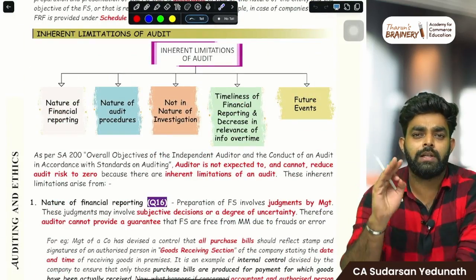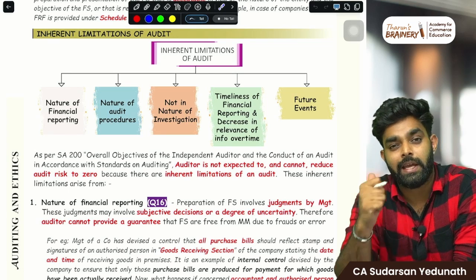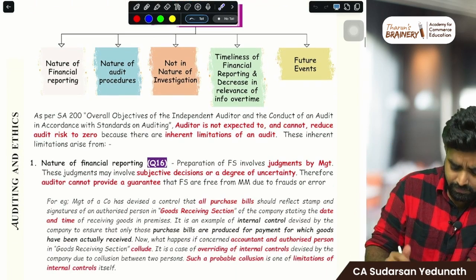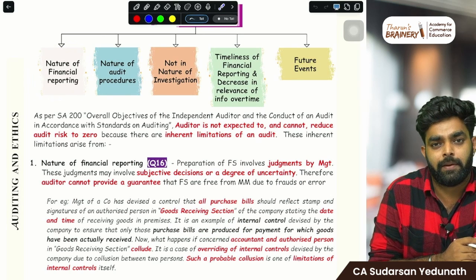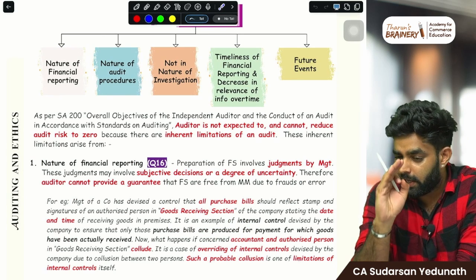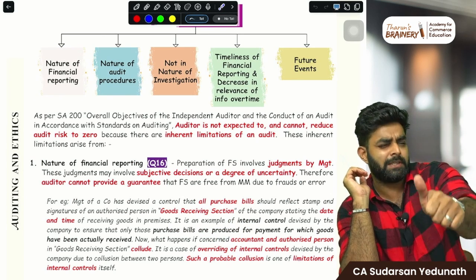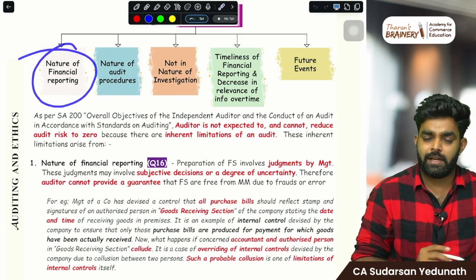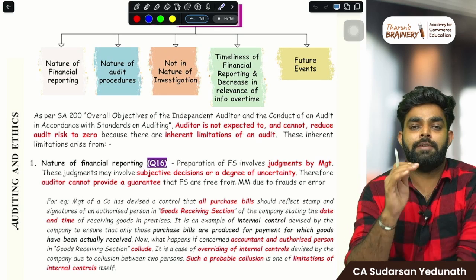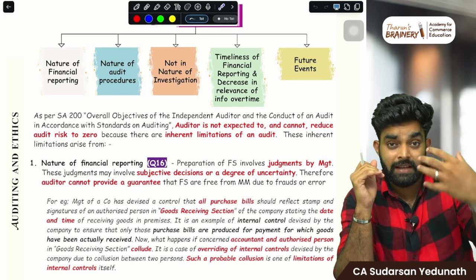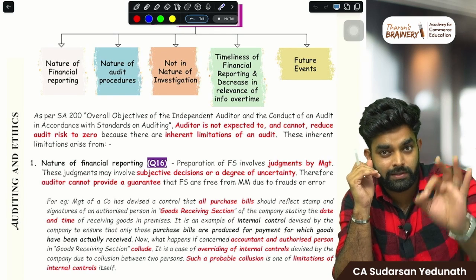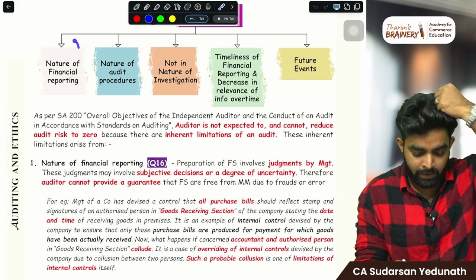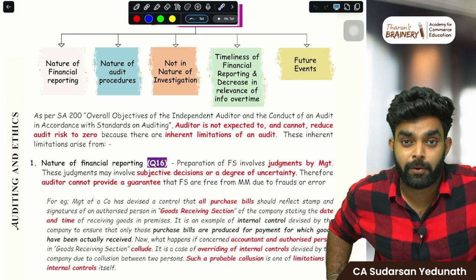I told you the auditor can only give a reasonable assurance. Why can't he give an absolute assurance? There is a reason for that. First, because of the nature of financial reporting. The auditor cannot say everything is perfect because of these limitations. First is the nature of financial reporting. Even if I am going slow, you pause, get everything and go slow, because it's a revision class I need the speed.